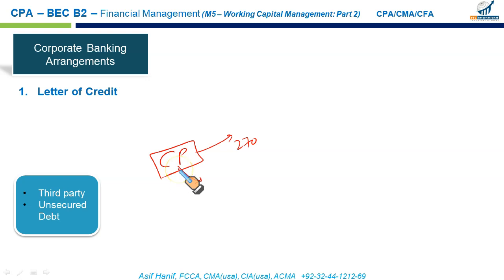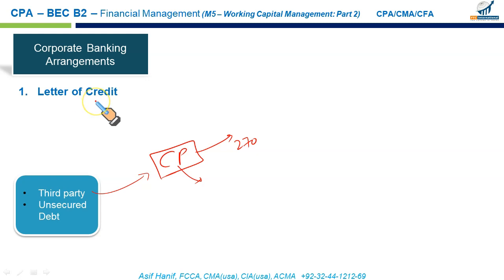So how do we convince our investors? Such instruments are guaranteed by a third party like a bank. So in case I default on making payment on this commercial paper, the banker will assume the liability and make the payment to the investors. Normally it doesn't happen because commercial papers are normally issued by companies that have good credit ratings. So a letter of credit issued against such commercial papers is a kind of guarantee by the bank. If the company is unable to make the payment, then the banker will make the payment on behalf of the company.